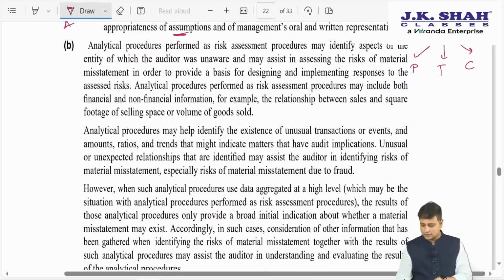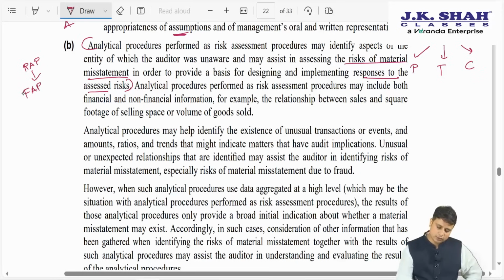Analytical procedure as risk assessment may identify aspects of the entity of which the auditor was unaware and may assist in assessing the risk of material misstatement, in order to provide for designing and implementing responses to the assessed risk. So what they are trying to tell us is it can help us in performing RAP, based on which we can design and implement the responses. So based on this we can decide what should be the NTE of FAP.